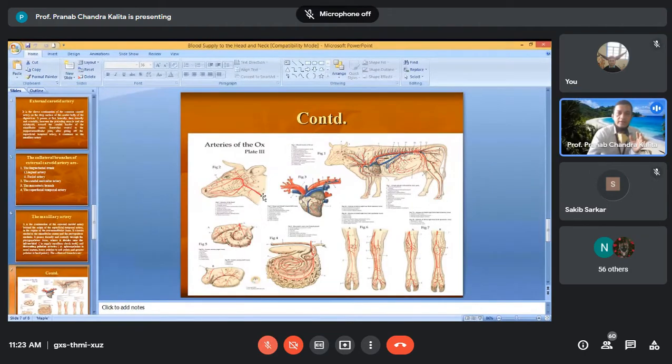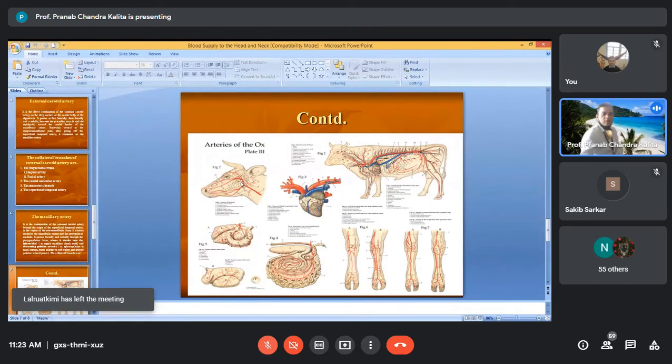Common carotid artery, external carotid artery, then the maxillary artery, and the two terminal branches of maxillary are infraorbital and descending palatine.